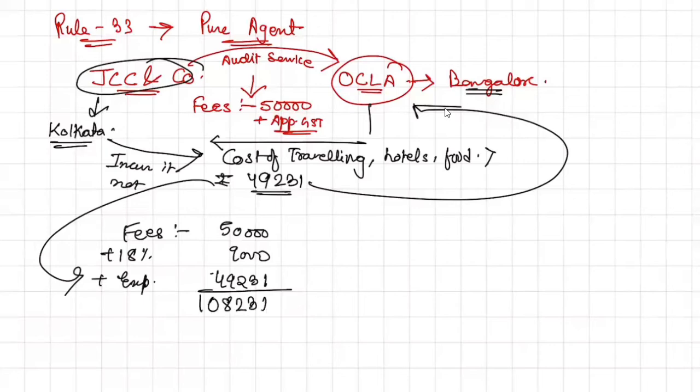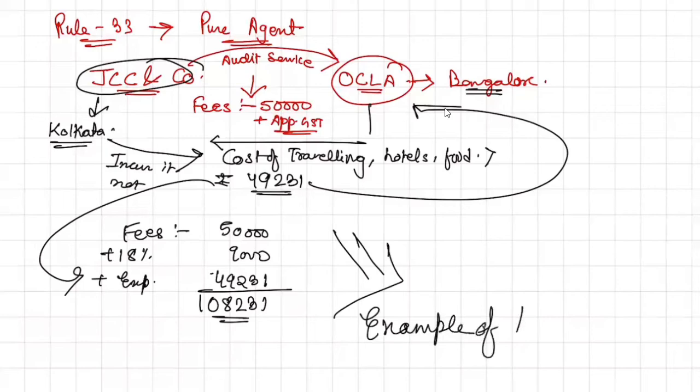And you know what I did now, this is an example of pure agent.